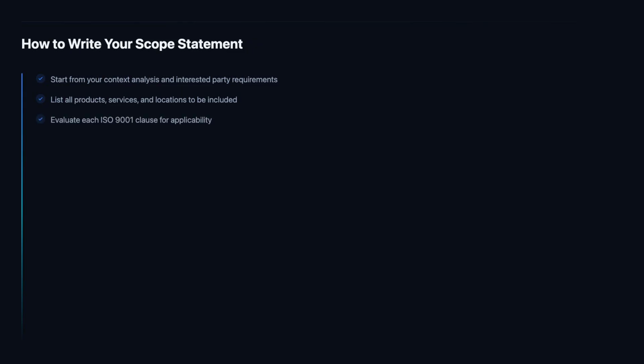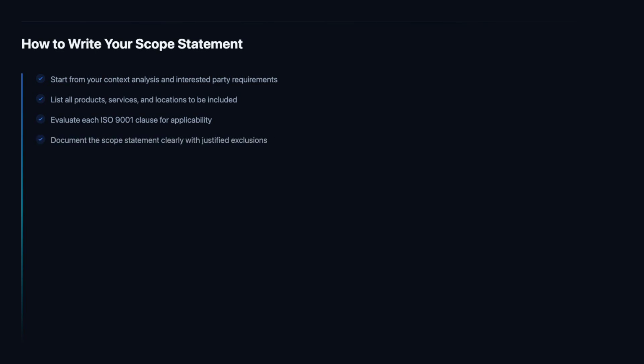With the scope boundary defined, we evaluate each clause of ISO 9001 to determine whether it applies. Most clauses apply to every organization, but some, such as Clause 8.3 on design and development, may not apply in certain business models. Each exclusion must be carefully justified to demonstrate that it does not affect the organization's ability to ensure product or service conformity. Certification bodies will scrutinize exclusions closely during audits.